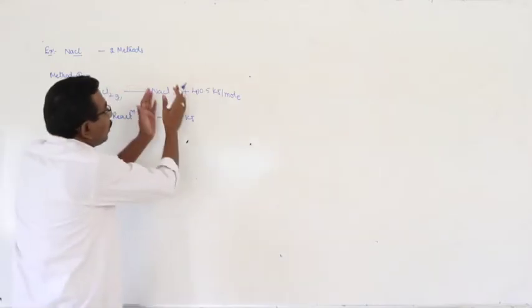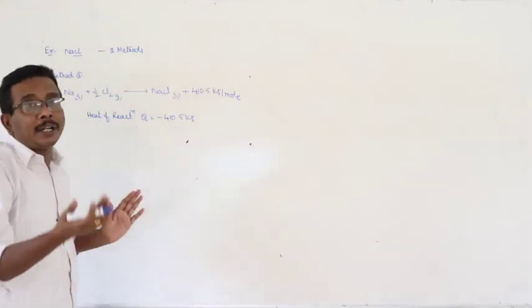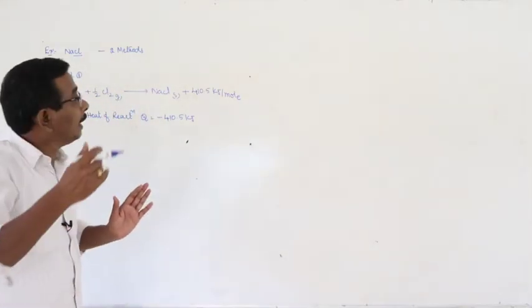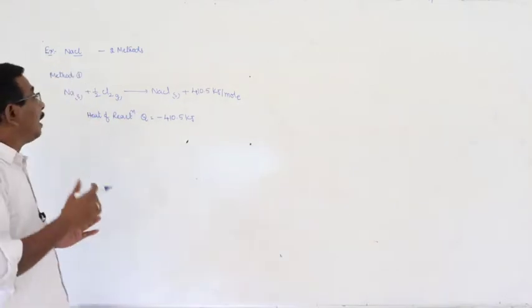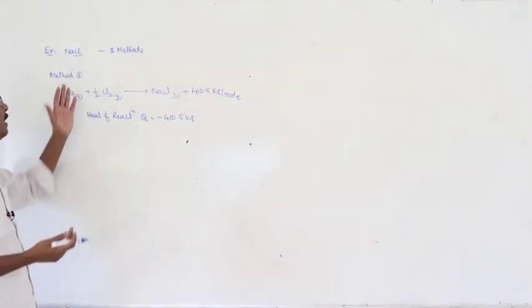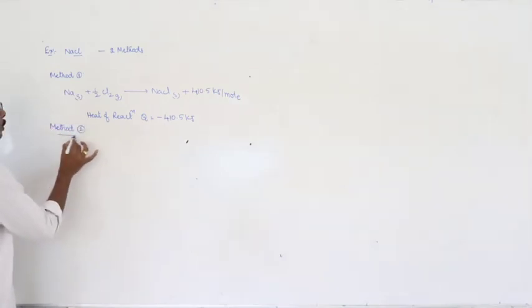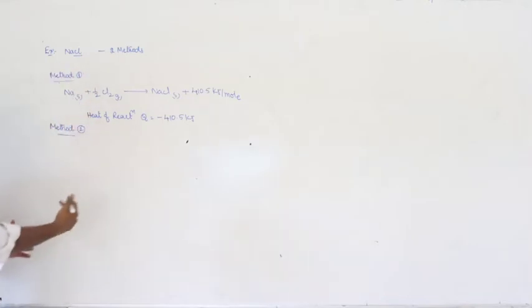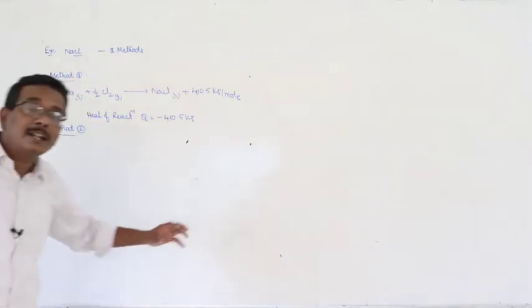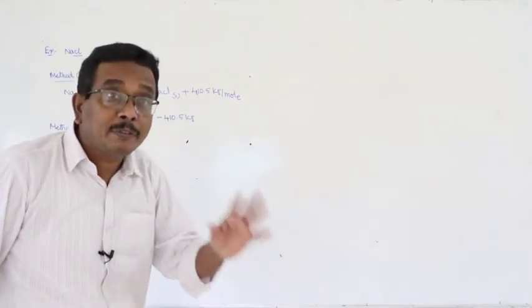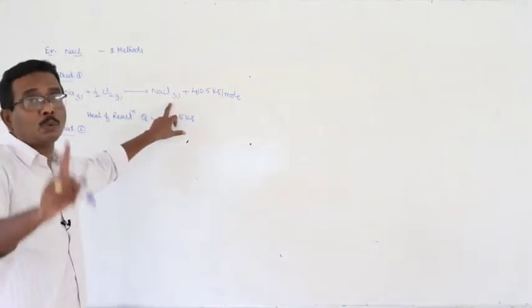Here the same sodium chloride can be prepared in a different way, with different stages, in another method, that is method 2. In method 2, the formation of sodium chloride takes place in 5 steps, whereas here it is only a single step.